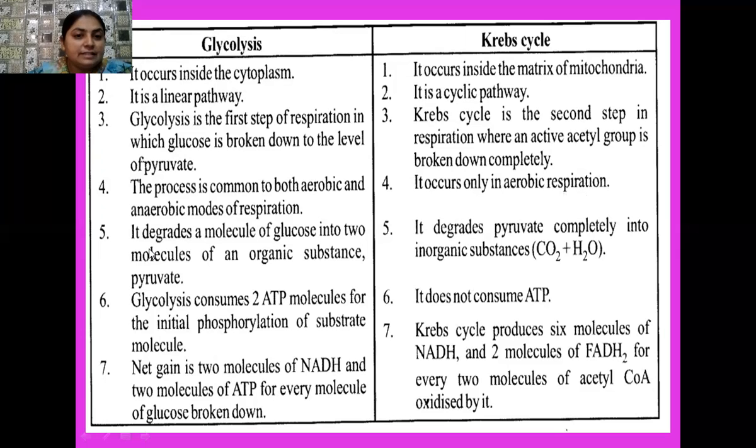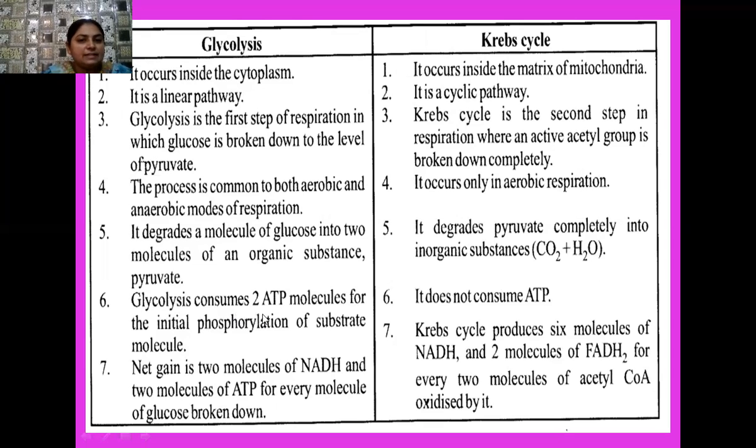Then glycolysis degrades a molecule of glucose into two molecules of an organic substance, and that organic substance is pyruvate or pyruvic acid, which is a 3-carbon compound. Whereas Krebs cycle degrades pyruvate completely into inorganic substances. So here the inorganic substances may be carbon dioxide and water.